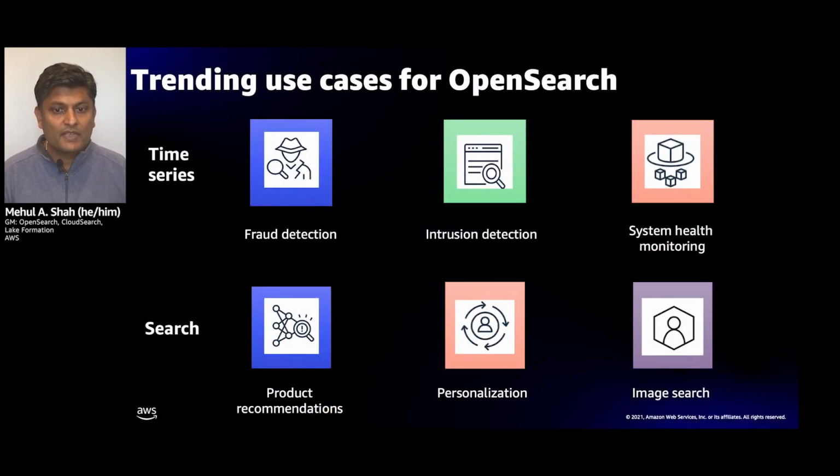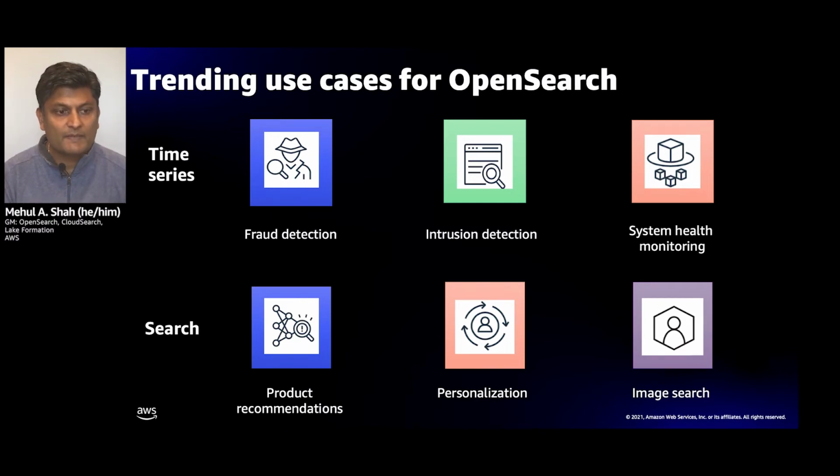So OpenSearch has a number of different use cases and workloads, but increasingly we're seeing customers coupling machine learning with all of their workloads for all their use cases. For example, if you had time series use cases, they want to do fraud detection and intrusion detection and monitor system health. And to be able to do this well programmatically is hard because the scenarios can change quickly. The number of signals that you have is exploding. And so they're using automated anomaly detection to identify these and solve these use cases.